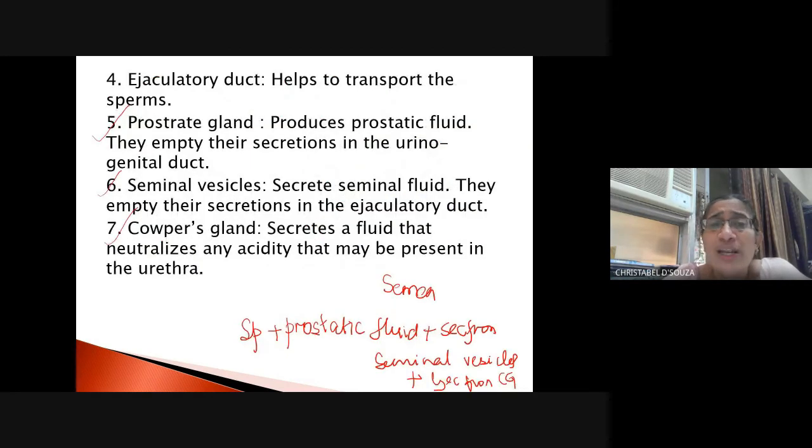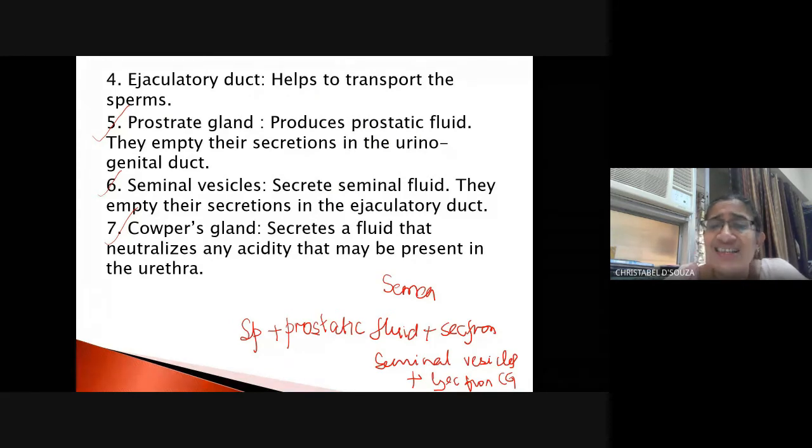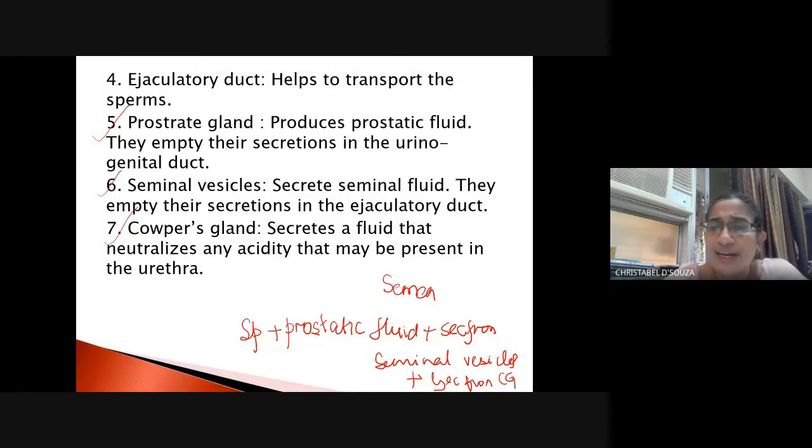Now, the ejaculatory duct helps the transport of sperms, right? The prostate gland secretes prostatic fluid. The seminal vesicles secrete seminal fluid. They all go to the ejaculatory duct, right? They empty their secretions in the ejaculatory duct. And the Cowper's gland secretes a fluid that neutralizes any acidity that may be present in the urethra.